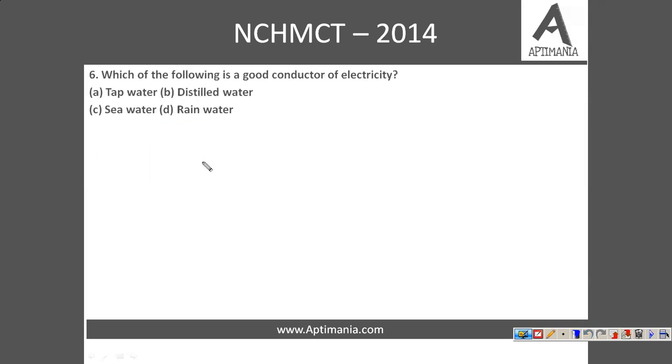Question number 6. Which of the following is good conductor of electricity? Now see, distilled water, rainwater, tap water and seawater, all these are the forms of water. But seawater, as it contains salt in dissolved form and many other impurities as well, that is the reason this is the best conductor among the given 4 options. The correct answer is option C, that is seawater.